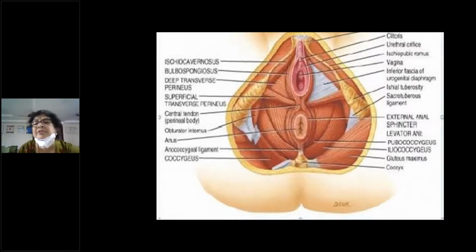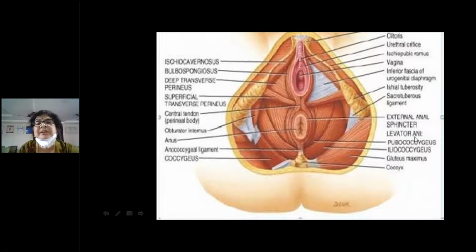So you have pubococcygeus, which arises from the pubic bone, and then it goes around the vagina and then again around the anus. This is known as the puborectalis, and this part is known as the pubovaginalis. Actually, these puborectalis muscles, which are depositing behind the rectum, are the most important fibers which prevent the rectocele, that is the prolapse of the lower part of the posterior vaginal wall.